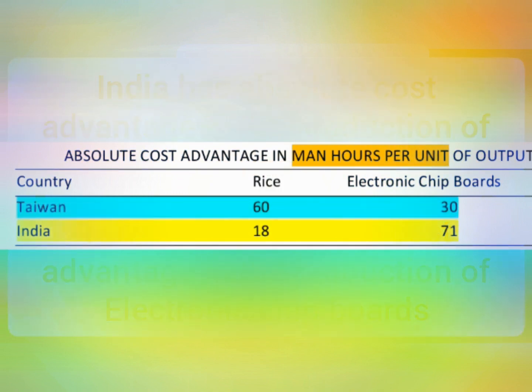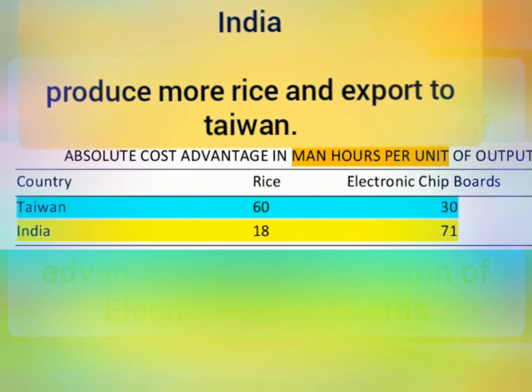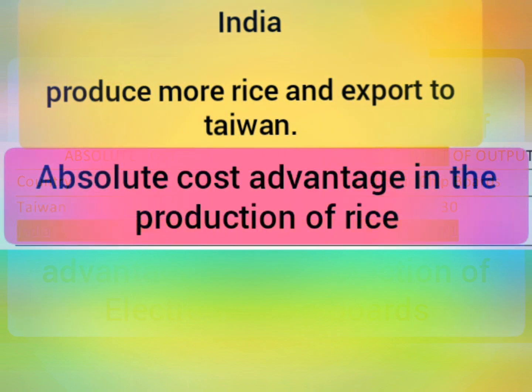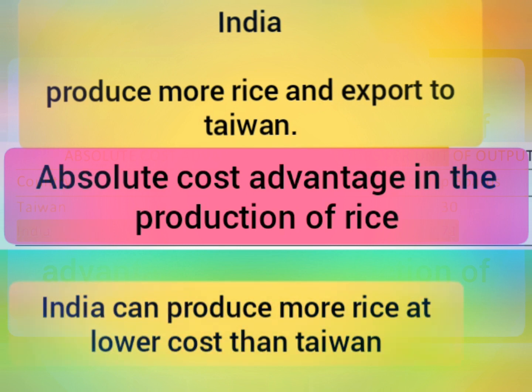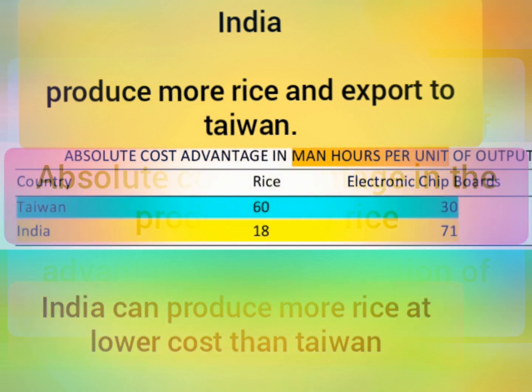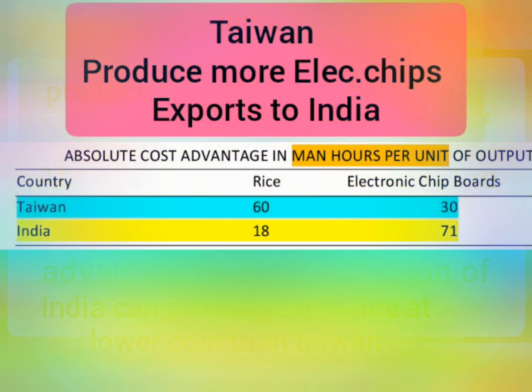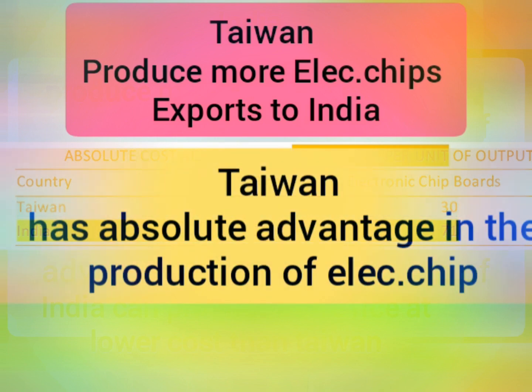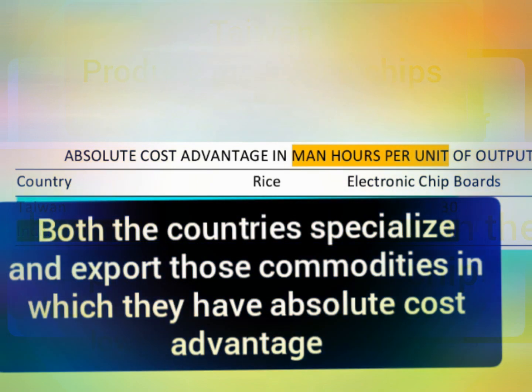So here India will produce more and more rice and export the rice to Taiwan because India has absolute cost advantage in the production of rice. It means India can produce more rice at reduced cost than Taiwan. Similarly, Taiwan will produce more electronic chips and export to India because Taiwan has absolute cost advantage in the production of electronic chips. So here both the countries specialize and export those commodities on which they have absolute cost advantage, which in turn results in gain for both the countries.